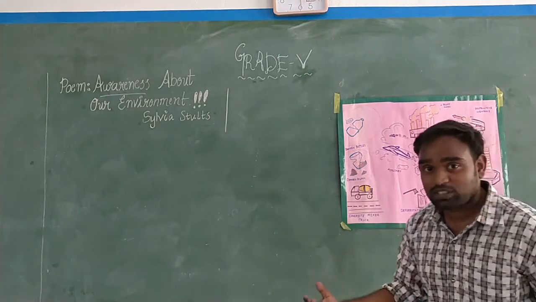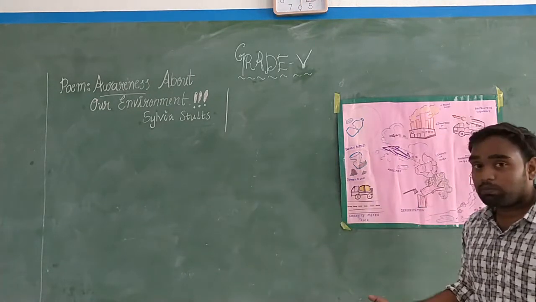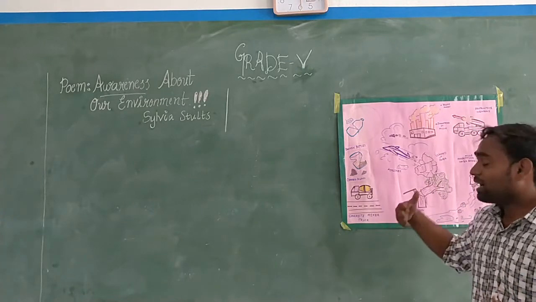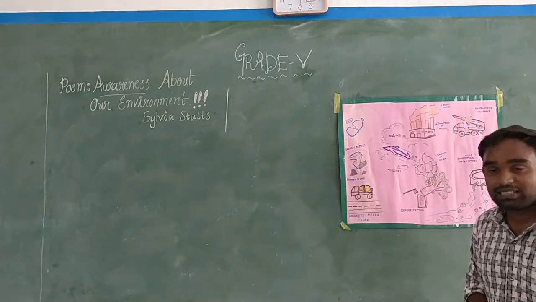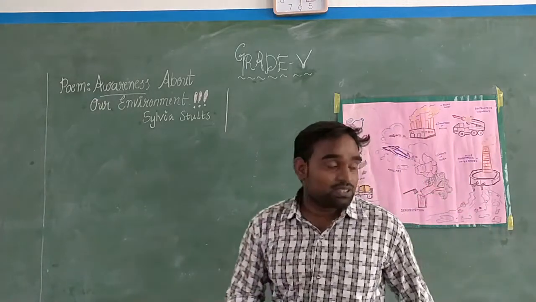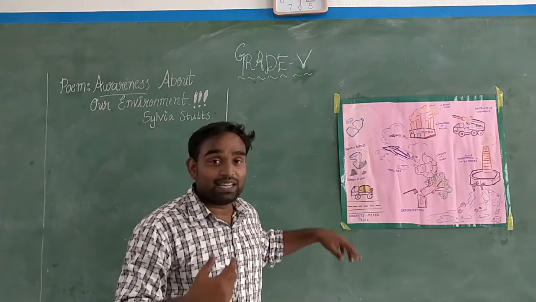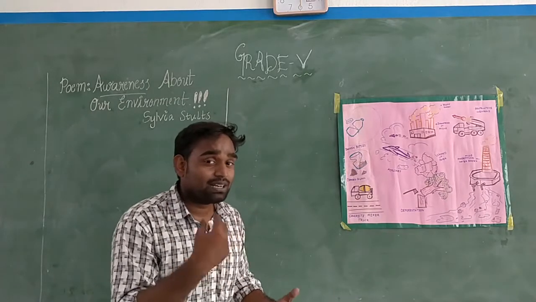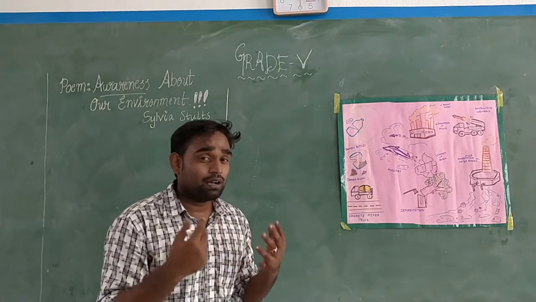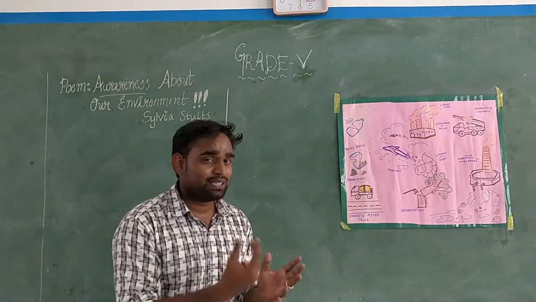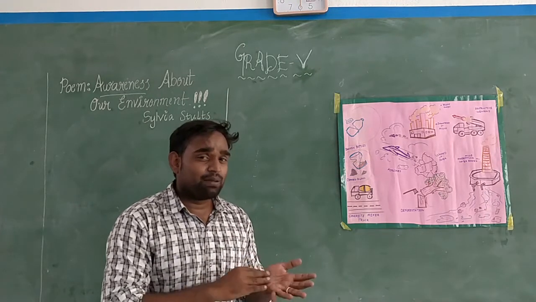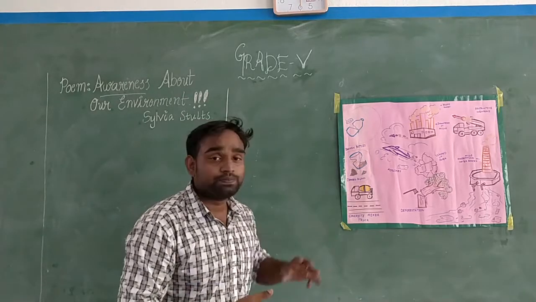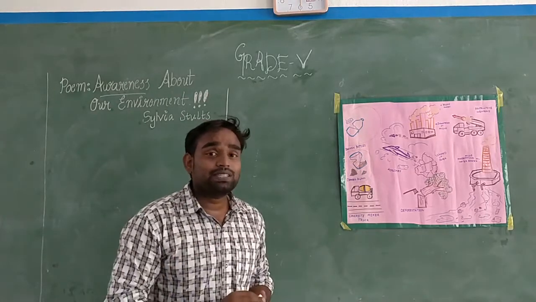You understood the first two lines? Broken bottles. That means bottles which are broken, and charred pieces of glass. Charred pieces of glass means burnt, black in color. Those glass pieces will have black sediments over them. Those pieces are called charred. Charred pieces of glass.